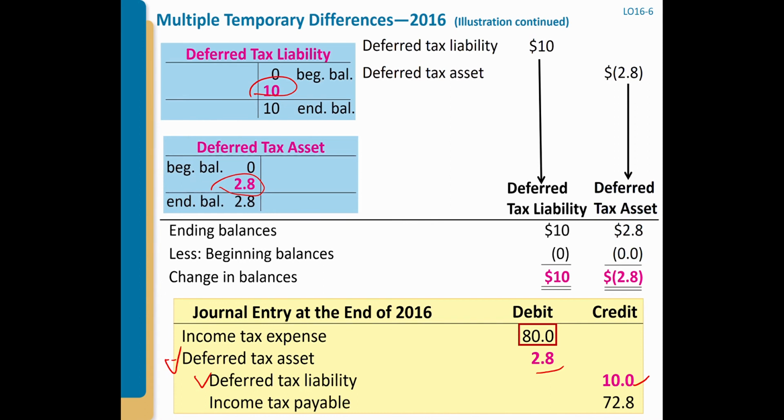If you want to see the difference, for example, subtract 10 from 2.8? No, not really. You don't need to see the differences between these two. It will be treated separately.